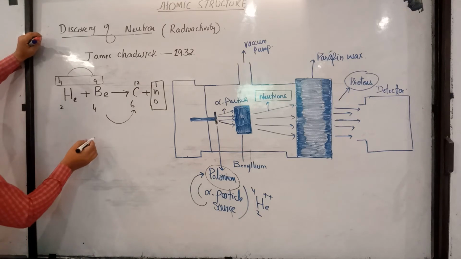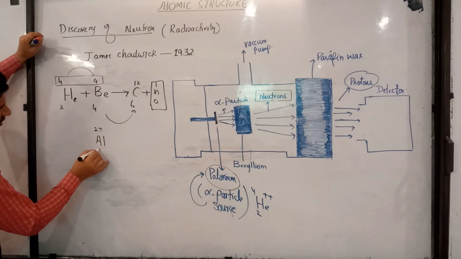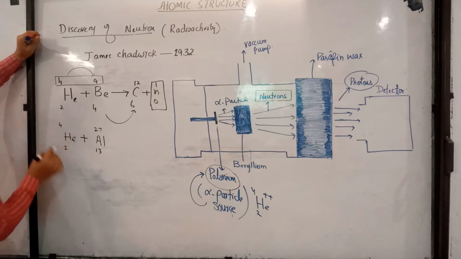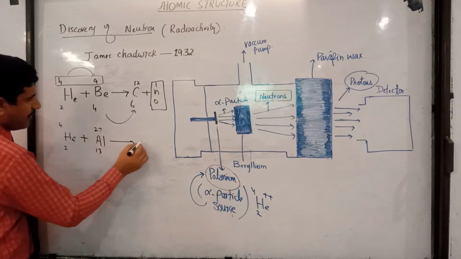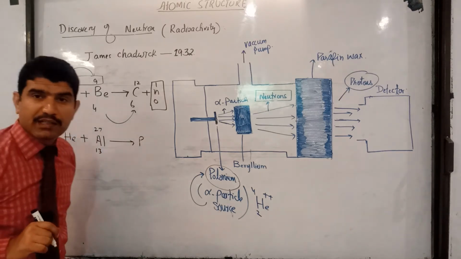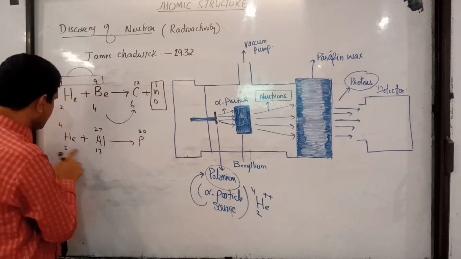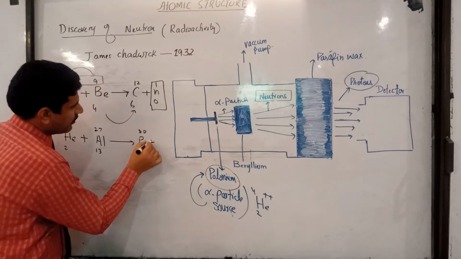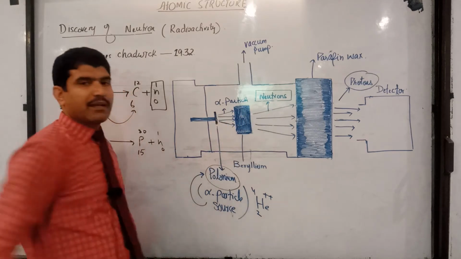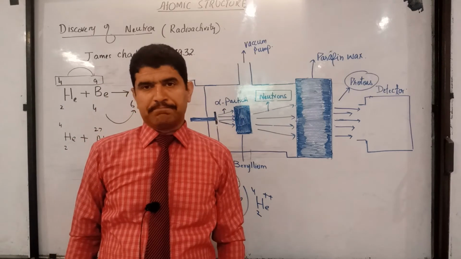For example, if you are using aluminum, it is 27 and 13, and helium is 2 and 4. Simply you can write phosphorus: 27 plus 4 is 31 minus 1, so 30, and 13 plus 2 is 15, and write one over here because the neutron was ejected from the nucleus. These are nuclear reactions.